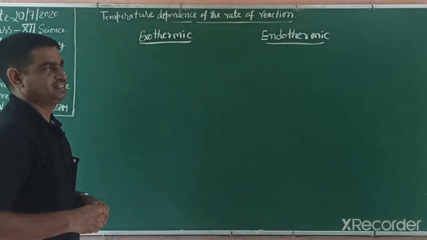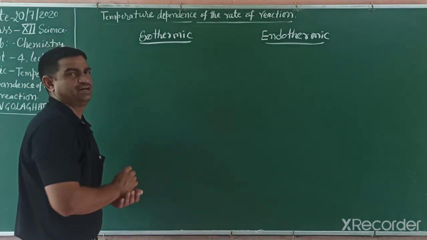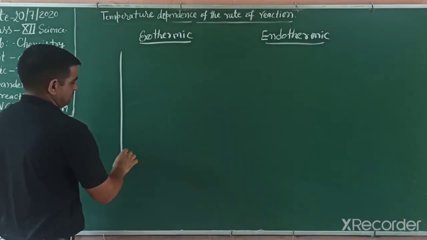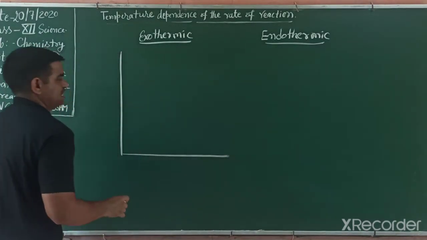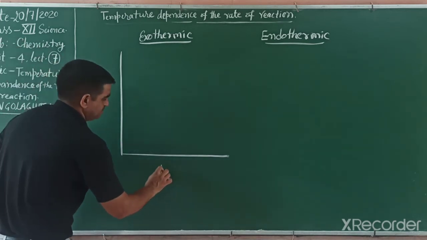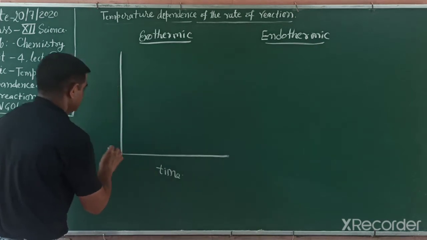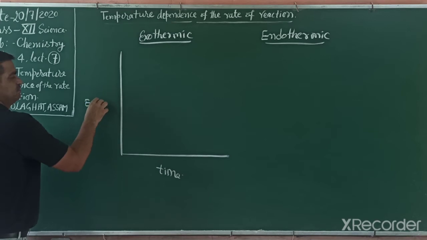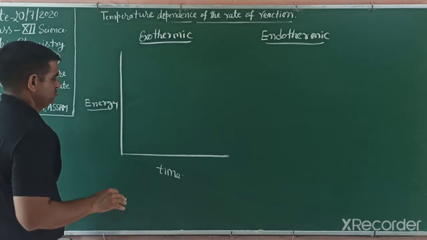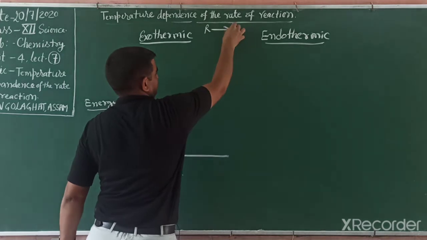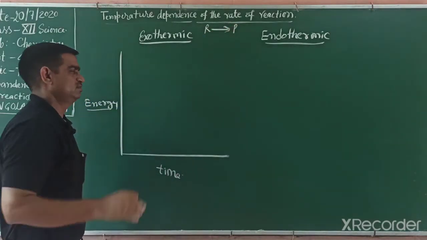Now in chemical kinetics, we want to show how the reaction occurs. So we can make a curve of concentration with time interval, meaning energy and time. On this side we write time and on this side we write energy, that is potential energy. A reactant converts into products, a single product or more than one product.